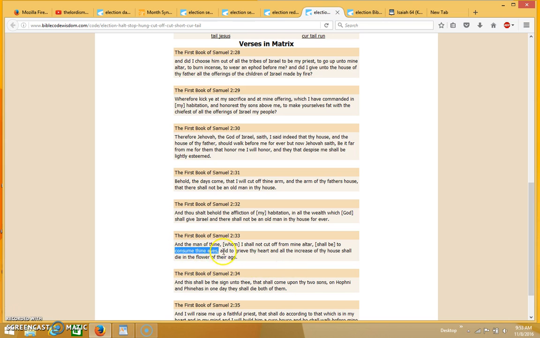Well, this sounds eerily like what's written in Zechariah 14:12, where it gives a description of nuclear war, and this would be the effect of a nuclear explosion. It would cause the eyes to be consumed or to melt. And then the rest of this verse right here sounds eerily like a nuclear event as well. We're talking about shall die in the flower of their age. I mean, it's just a very peculiar verse in the scriptures.